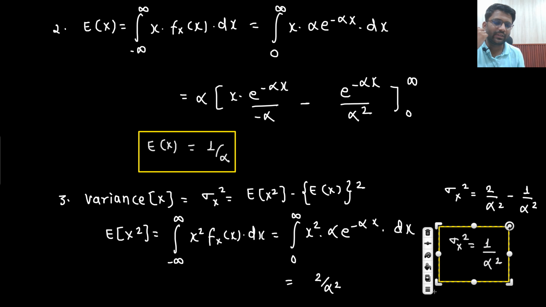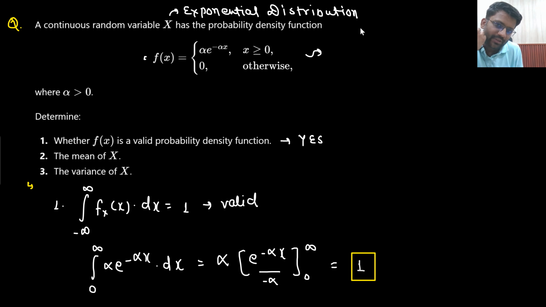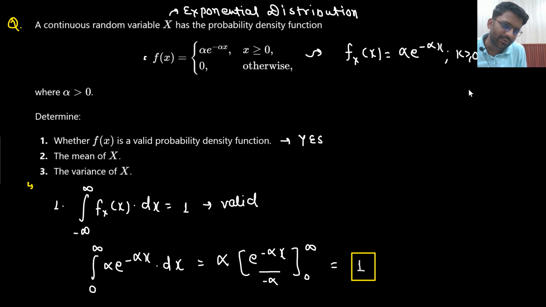So from here, what is the conclusion that we are getting? The conclusion is that, sir, this is my exponential random variable. Or you can say x follows the exponential distribution. So if x is following exponential distribution, then its PDF is written as alpha e to the power minus alpha x for x greater than equal to 0. Okay, what is its mean? Sir, mean came out to be 1 by alpha. And what is the variance? Sir, variance came out to be 1 by alpha square. So this much you are supposed to remember.